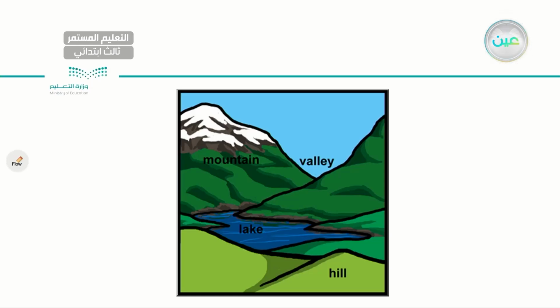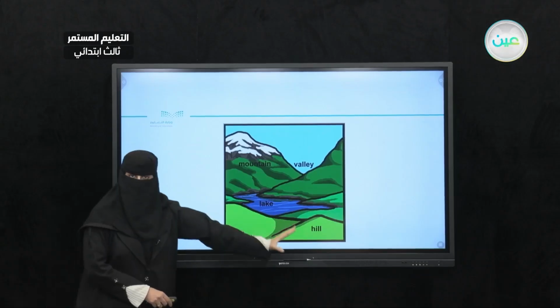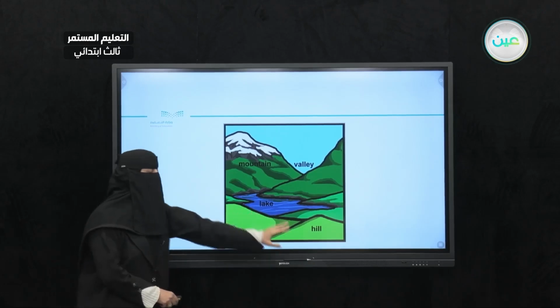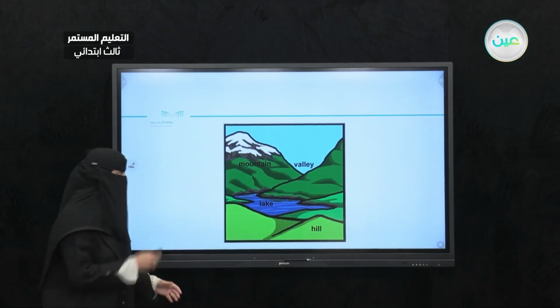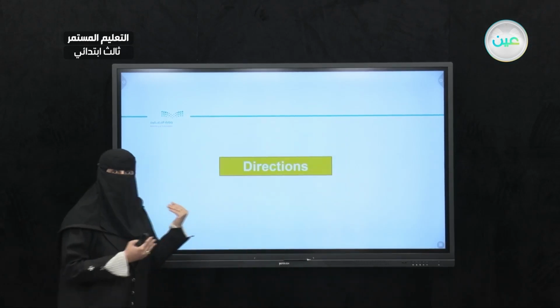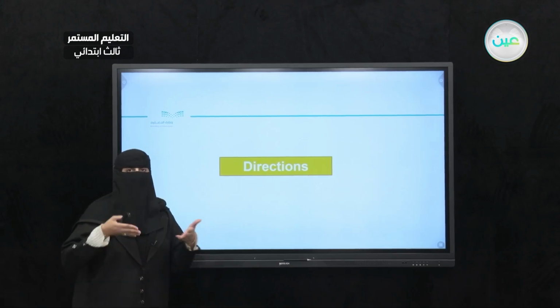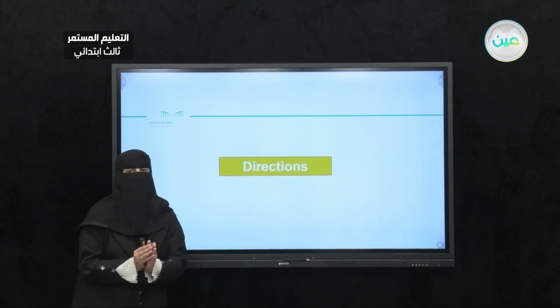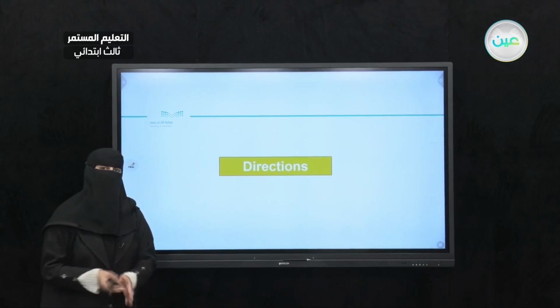Okay, let's reveal the answers. I have mountains, valley, lake, and hill. Very good. Let's read. Mountains, valley, lake, and hill. Very good, my dear student. Now, we just talked about the landforms. But as you remember, we discussed something that's very important. Directions. How to give directions, my dear student.